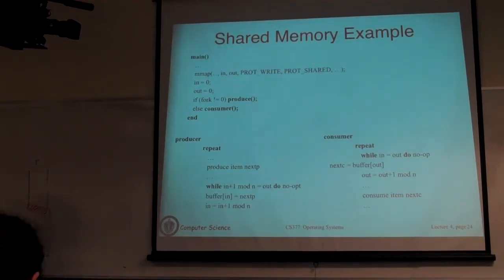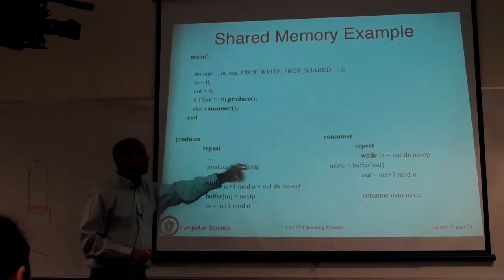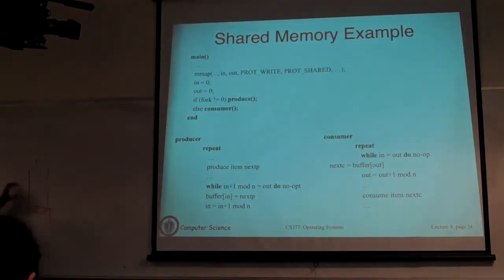So think of it that fork creates a copy of this process, but think of it as the process is laid out, the C process is laid out like this. There's an overlap between P and C, and that is precisely that shared memory region. The rest of it, neither of them can access. P cannot access this part, C cannot access that part. But this, both of them can access because it's a shared memory region. So that's what the fork did after the mmap, and then the producers and consumers can share this region to enter whatever they're producing and consuming.